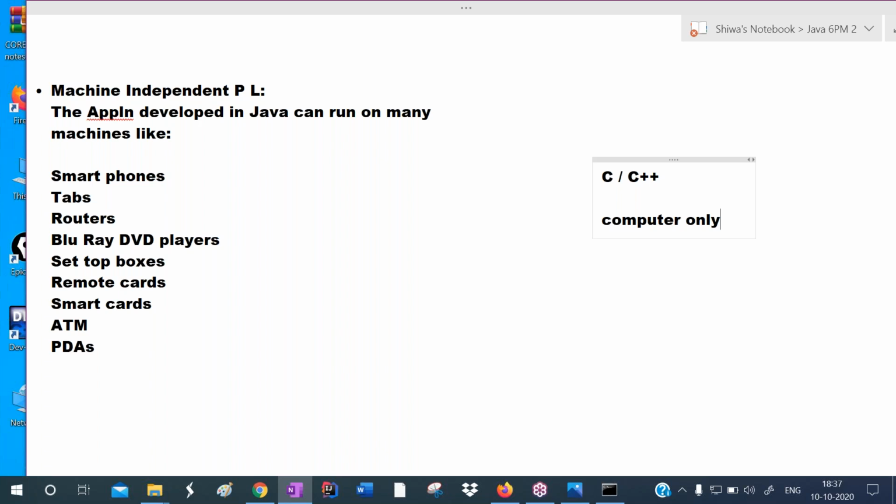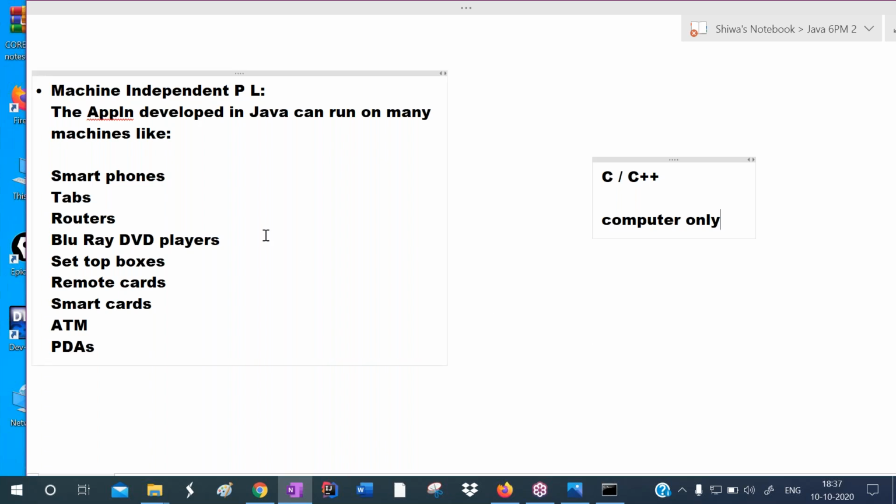Java was developed based on two goals: one is platform independency, another is machine independency. C and C++ are platform dependent and machine dependent programming languages. The software developed in C and C++ can run on computers only.